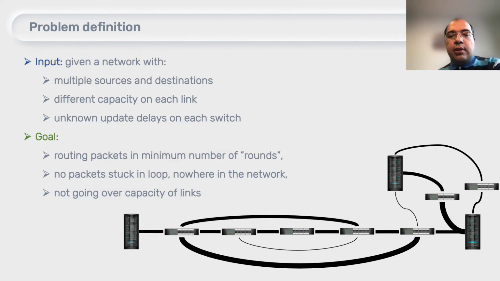With these assumptions, we want to gather the updates into a set of rounds such that in each round we don't have any congestion or loop, and gathering all these rounds together, we want to have the minimum number of rounds in total.